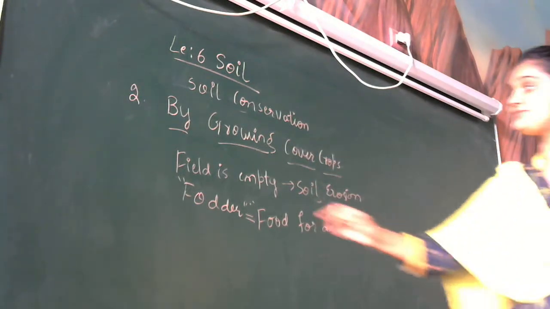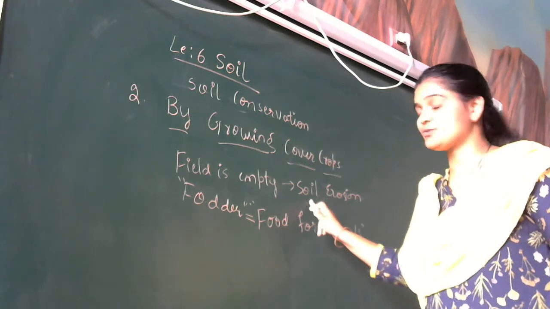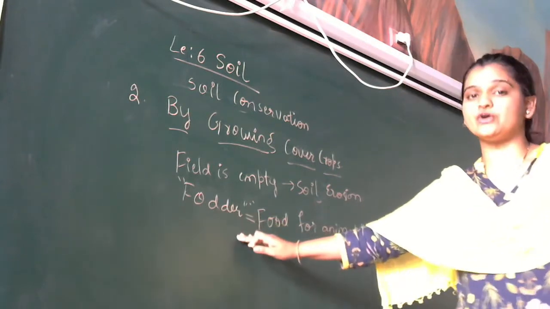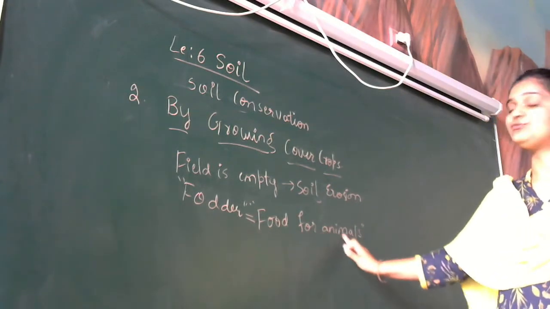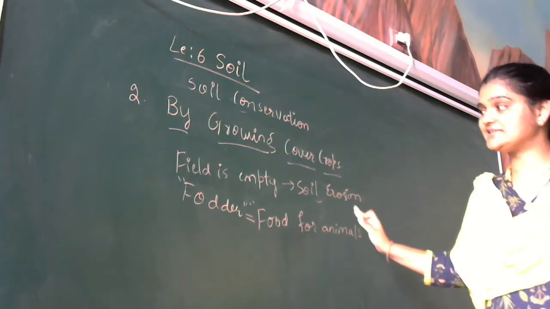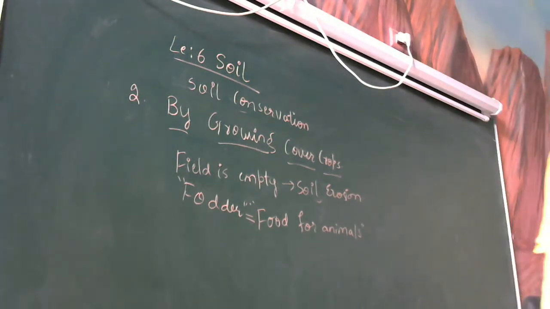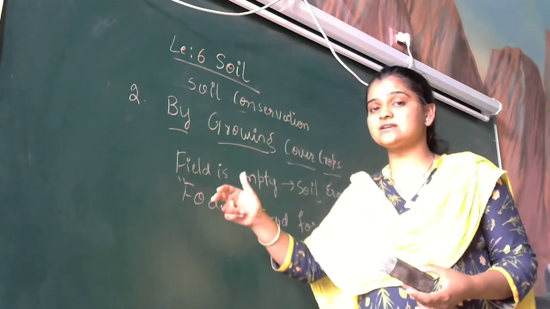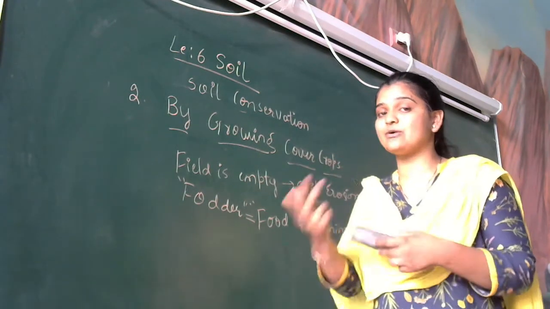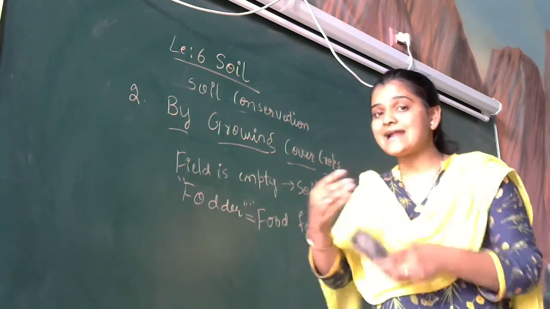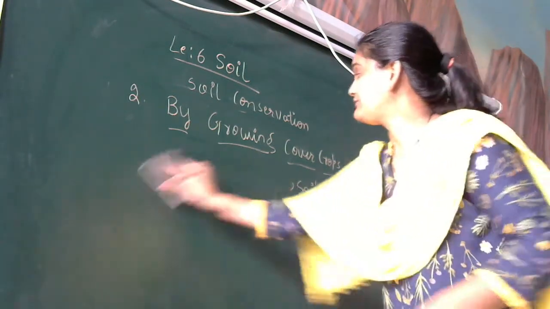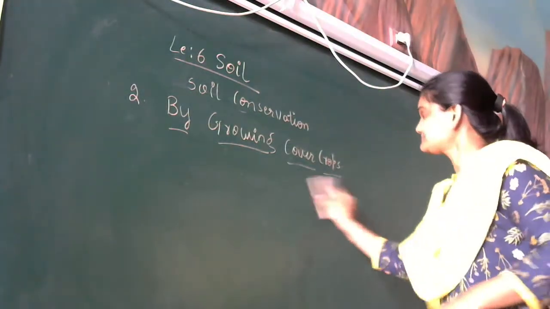When the field is left empty, the soil erosion possibility is more. So what they do is in that gap they will grow fodder. Fodder is nothing but the food for the animals. They will see that the field is not left empty. So this is for growing cover crops. From the first harvesting to the next, when we are going to sow the seeds again, in that gap period they will try to grow fodder.